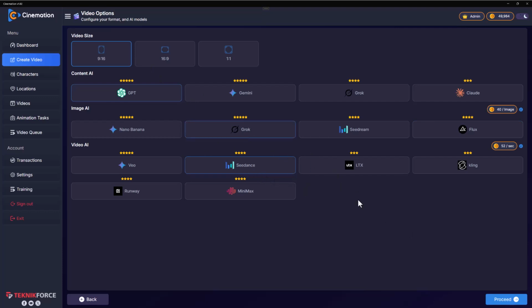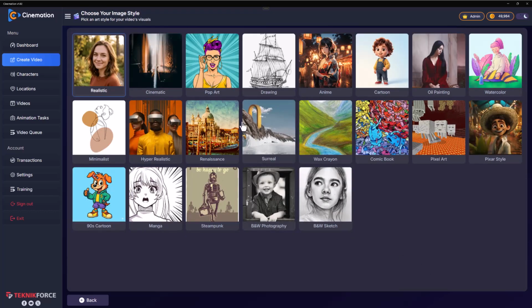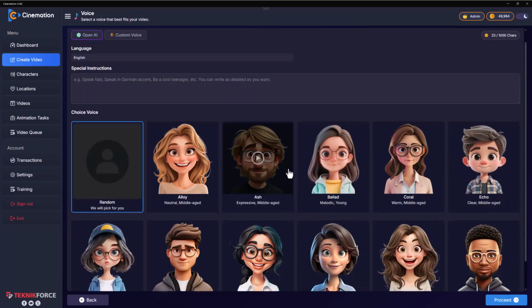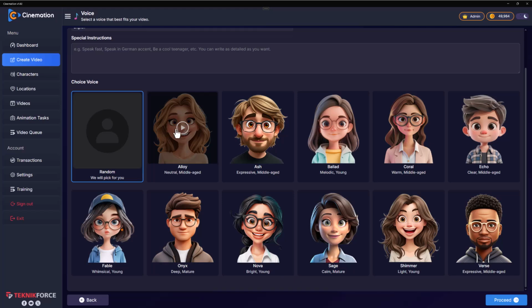And for animation we're going to use the same Dance. It's pretty good balance of action and power. And this time the style, let's go for Pixar style. Okay, I don't know if that's suitable. Okay, let's go for steampunk. It's Wright brothers. And you can choose the voice that you want to use for the video.